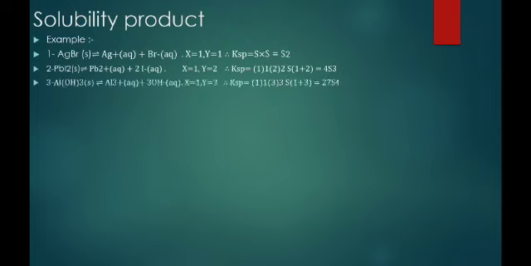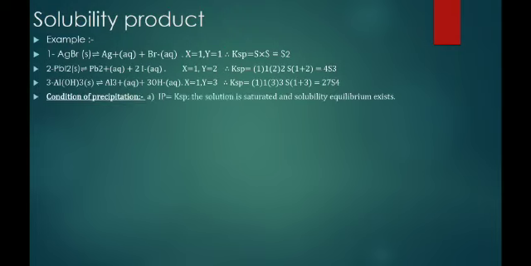See this third example, Al(OH) thrice. Aluminium hydroxide will dissociate as Al3 plus and 3OH minus. Now X is equal to 1, Y is equal to 3. So we can write here 1 to power 1 and 3 to power 3 and S to power 1 plus 3. Then we get 27S raised to power 4.